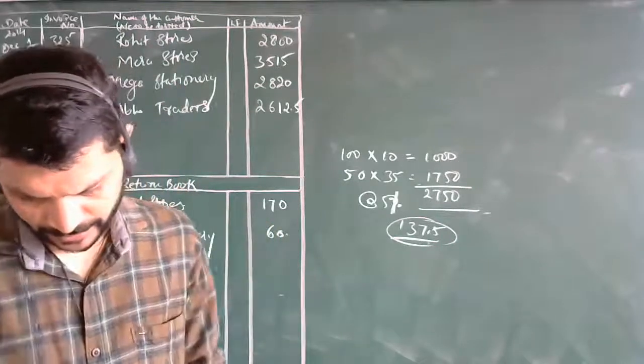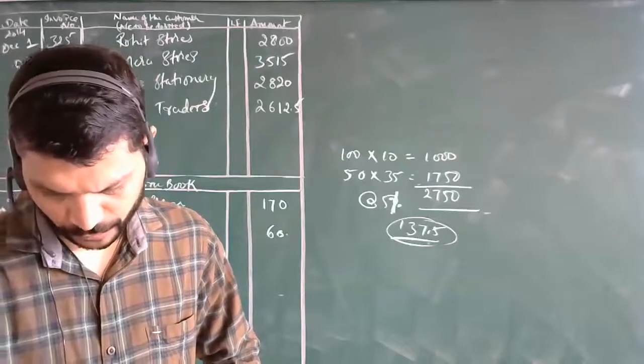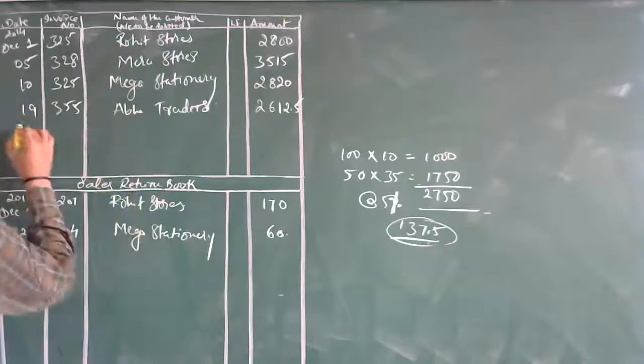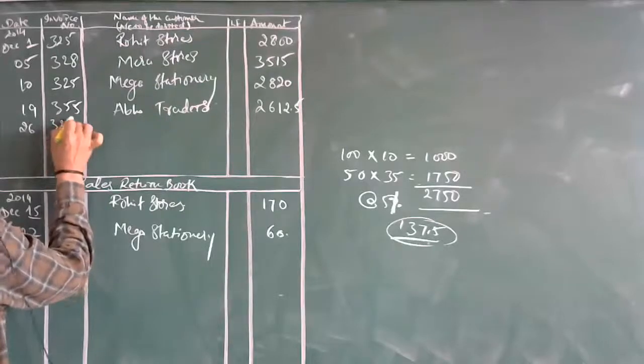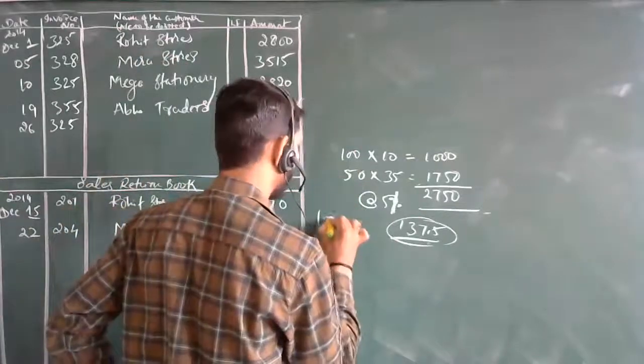Then on 26th, what is it? They have sold goods to Bharti Stores. Invoice number 325. Then 100 into 20, greeting cards at rupees 20 each.